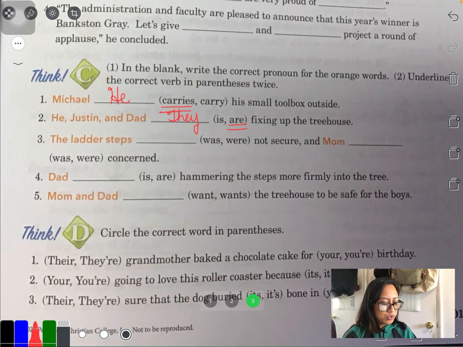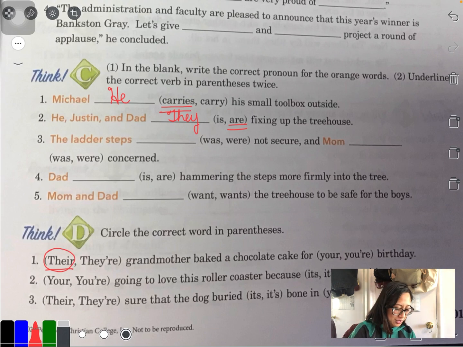Okay. So their grandmother baked a cake for your birthday. We're only going to do one, all right? Is it their as in they own the grandmother, or is it there as in their grandmother baked a cake? All right, I hope you said their as in ownership.